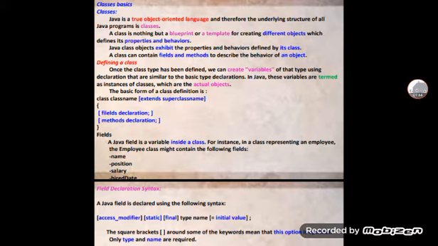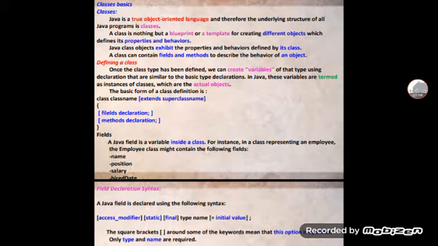Depending on the object, you have to define many properties and behaviors. And Java class objects exhibit the properties and behavior defined by their class only.